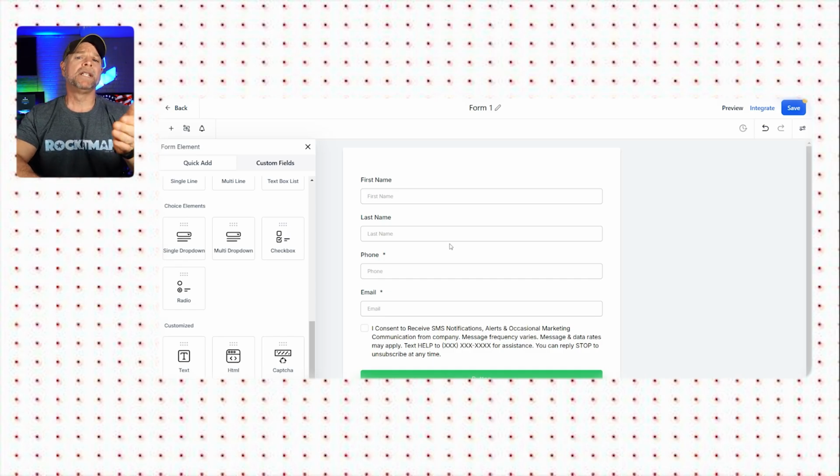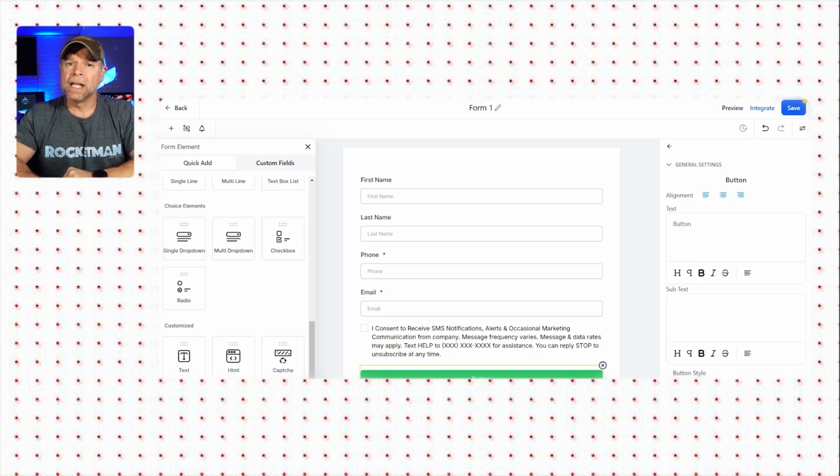For instance, let's change the button at the bottom of the form. Click on the button and you can change the text to Submit for clarity. Now, you can also adjust its alignment, such as placing it to the right or center, depending on what looks best for your form design. You can also change the background color of the button, the text color, and more to match your brand and to make the form visually appealing.